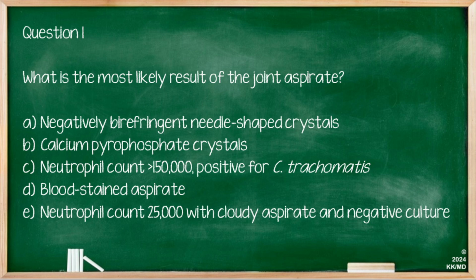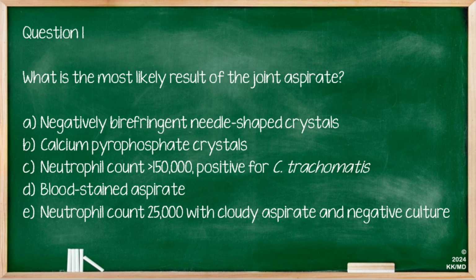Answer B is calcium pyrophosphate crystals. This is a classic finding in people with pseudogout or calcium pyrophosphate disease. If you'd like to know more about this, click on the link at the top of the screen, which will take you to our rheumatology video on CPPD. C tells us that the person has a neutrophil count of more than 150,000 and is positive for C. trachomatis.